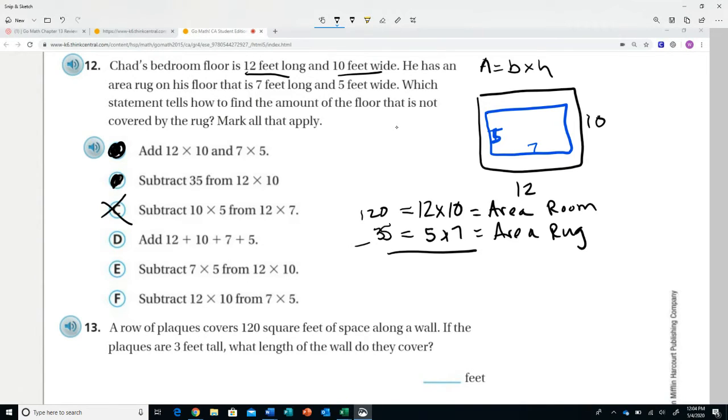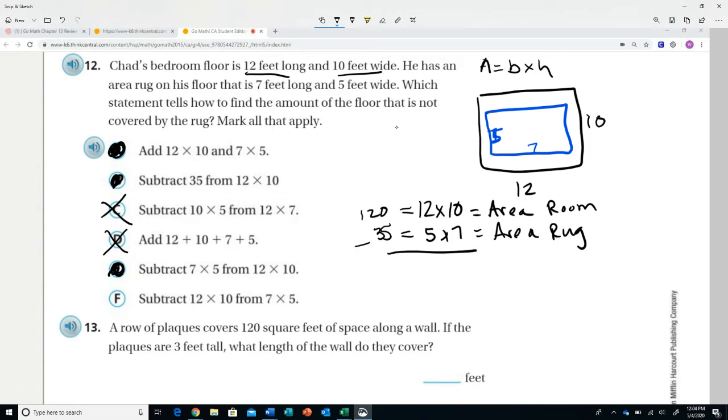Add 12 plus 10 plus 7 plus 5. Adding up all of your dimensions will not give you what you're looking for. Subtract 7 times 5 from 12 times 10. Well, this in fact is written correctly. You would subtract 35 from 120 and that would give you also a correct answer.